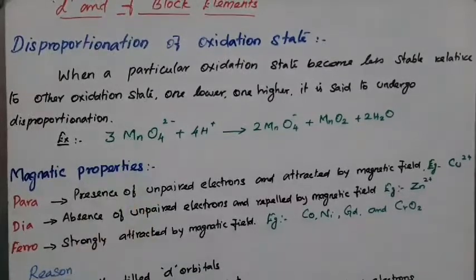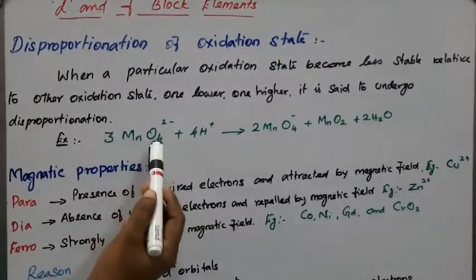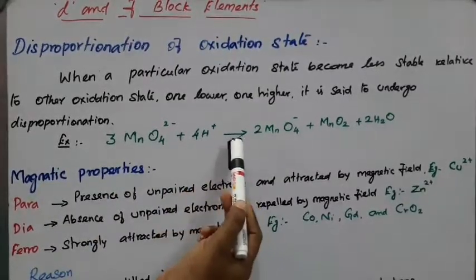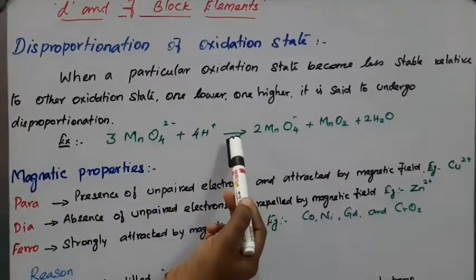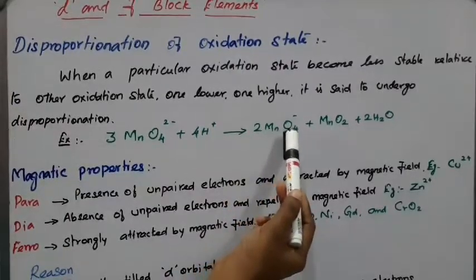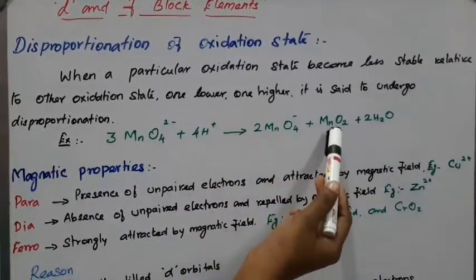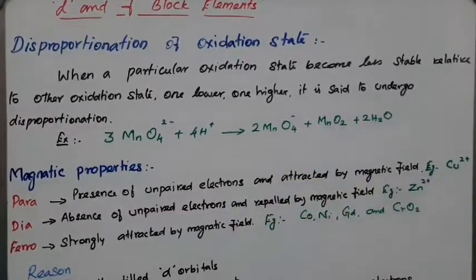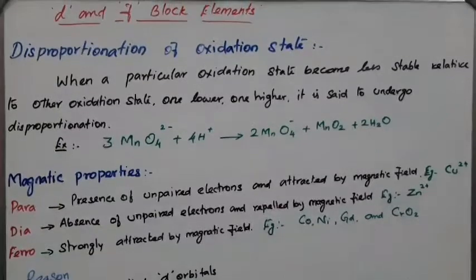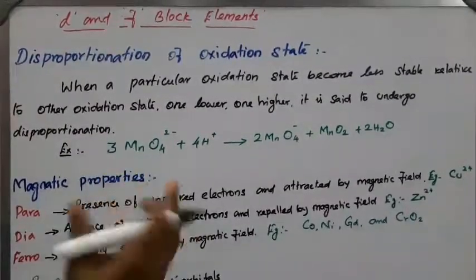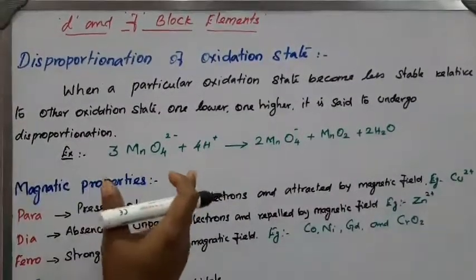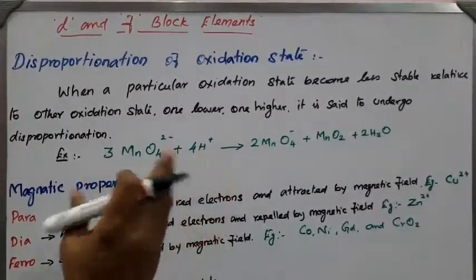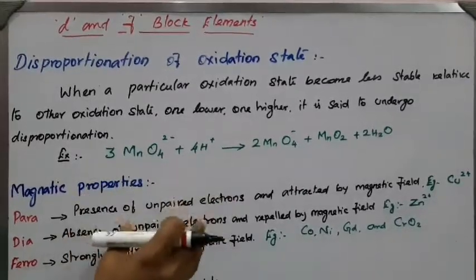Here you see the oxide form of manganese, in acidic medium, undergoes a disproportionation reaction to give MnO4- and MnO2 plus 2H2O. Here the parent compound's oxidation state is not stable, so it immediately undergoes a disproportionation reaction, breaking down into two, and its oxidation state becomes stable.